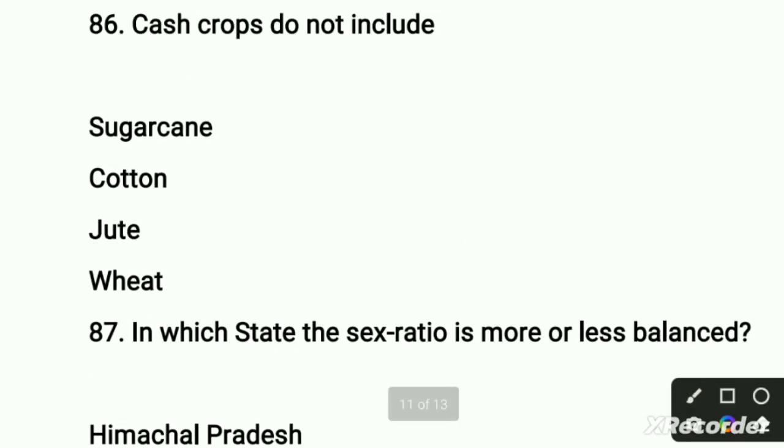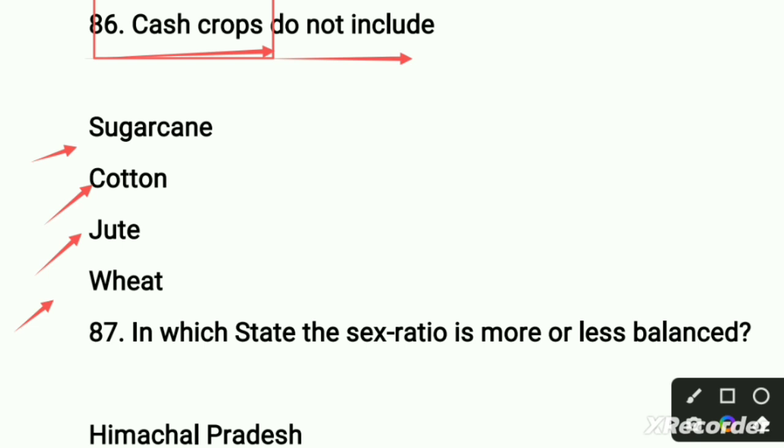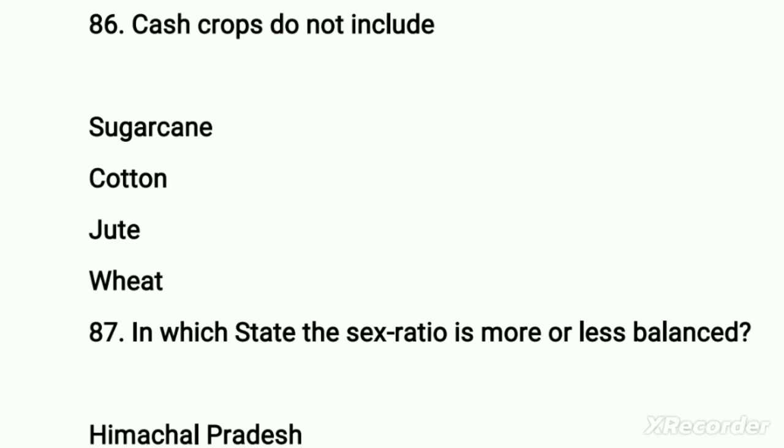So if I talk about the next question, the cash crop, it means which cash crop does not include, majorly focus on cash crop, do not include. First option is sugarcane, second option is cotton, third option is jute, and the fourth option is wheat. So here the examiner asks about do not. Cash crop does not include the fourth option, wheat. Wheat is not involved in cash crops. So the fourth option is the right option. Move to our next question.